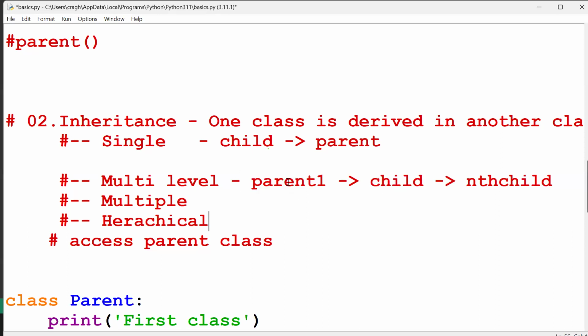These ones you can derive over here. This component you can derive over here. I mean the life cycle, the chain: the first parent you can derive in the child. Next one, next. So this chain is called multi-level inheritance.